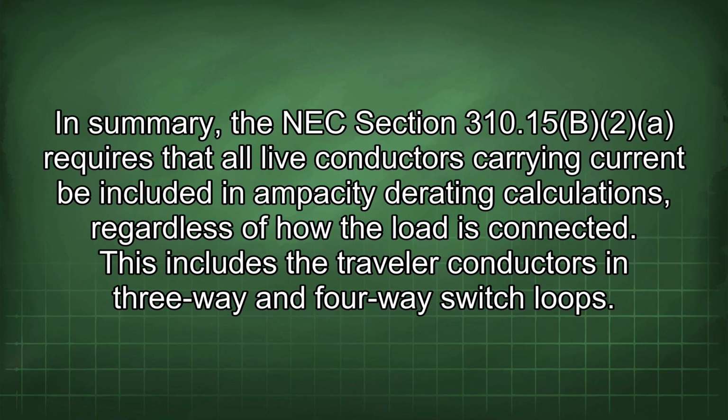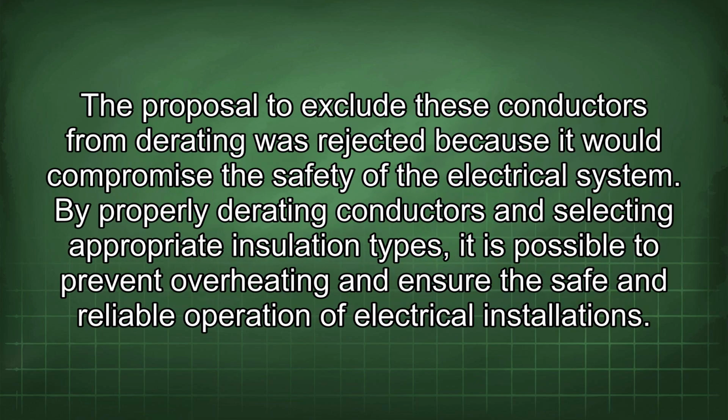In summary, the NEC Section 310.15(B)(2) requires that all live conductors carrying current be included in ampacity derating calculations, regardless of how the load is connected. This includes the traveler conductors in three-way and four-way switch loops. The proposal to exclude these conductors from derating was rejected because it would compromise the safety of the electrical system. By properly derating conductors and selecting appropriate insulation types, it is possible to prevent overheating and ensure the safe and reliable operation of electrical installations.